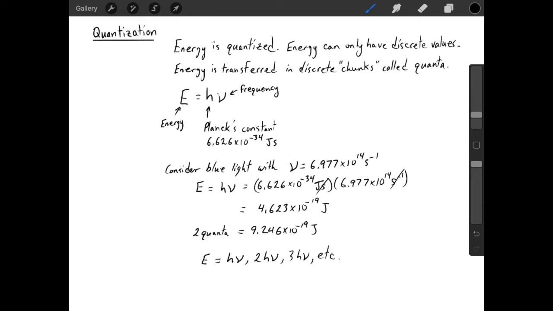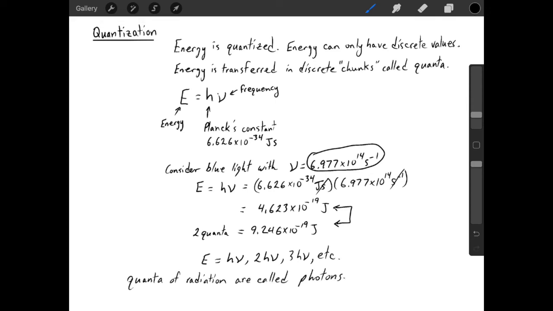In practice, what this means is there's no blue light source with the frequency of 6.977 times 10 to the 14. There's no blue light source with that frequency that can transfer an amount of energy in between these two values. And each discrete chunk of energy, each quantum of energy, has a special name, and they're called photons.